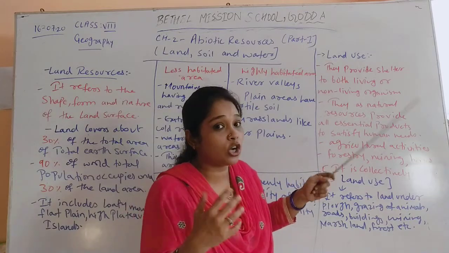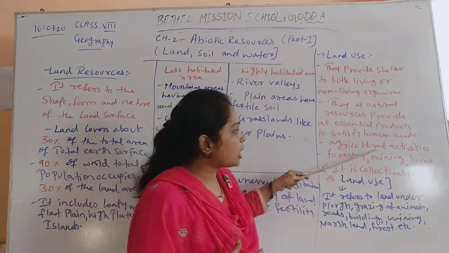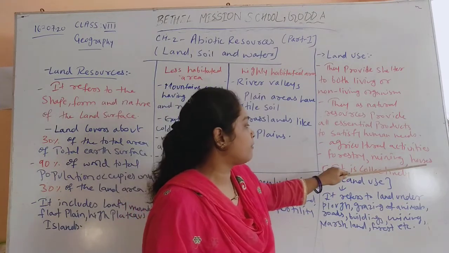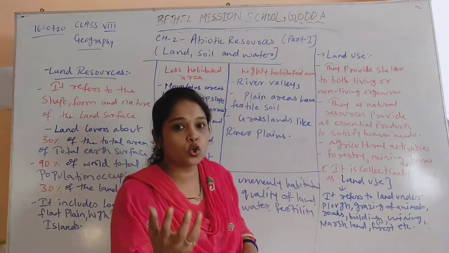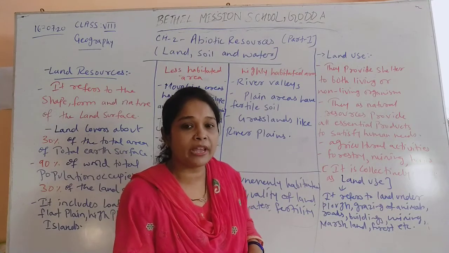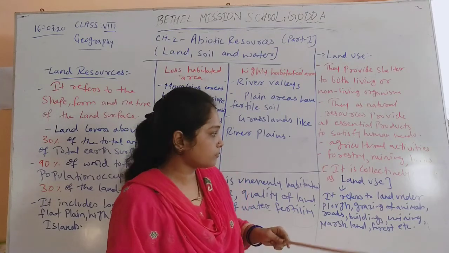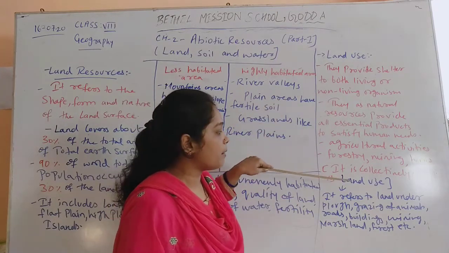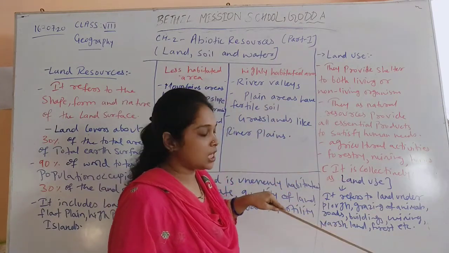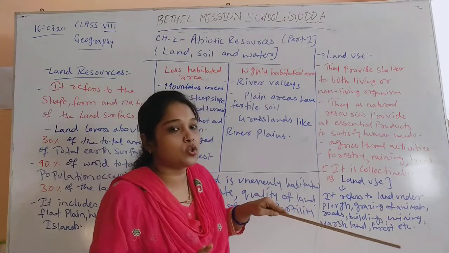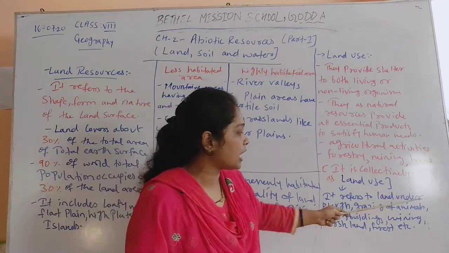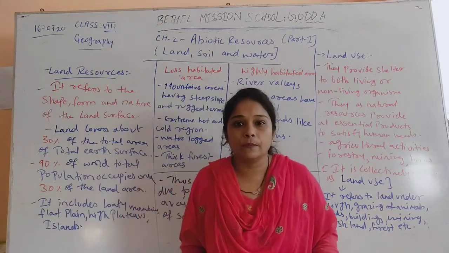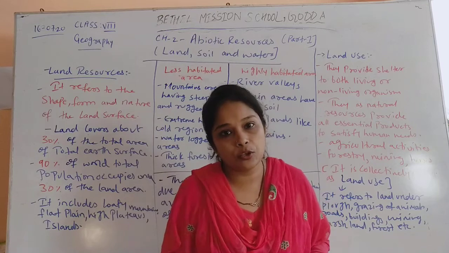When we talk about the use of land, agricultural activities are conducted on land, forestry is there, mining is there, we build houses on land, and we also use land for commercial purposes, for making buildings and offices. All these things are termed as land use. That means land use is when land is used for agricultural purposes, grazing animals, making roads, buildings, mining and forestry. All these come under land use.